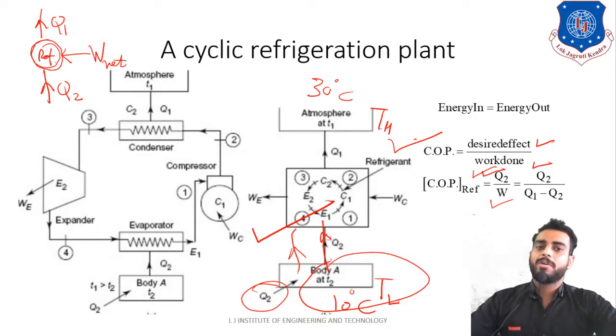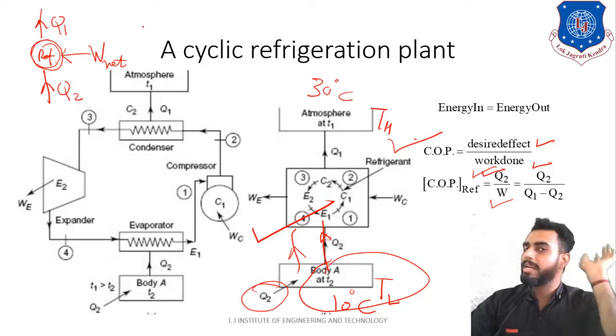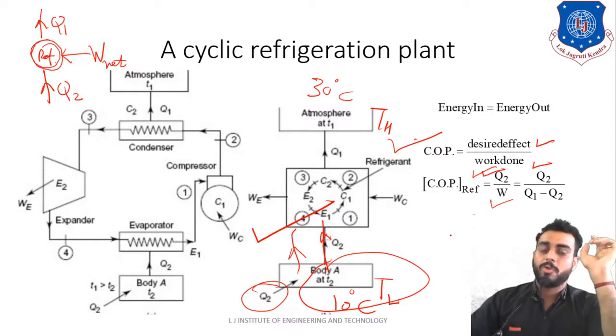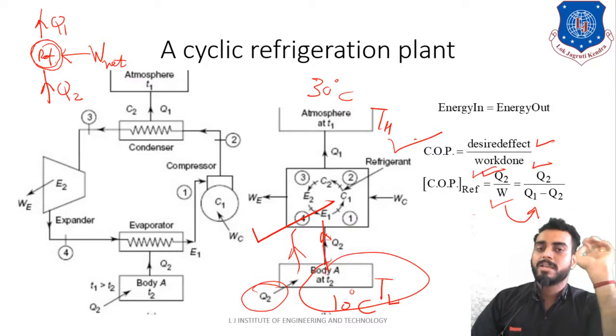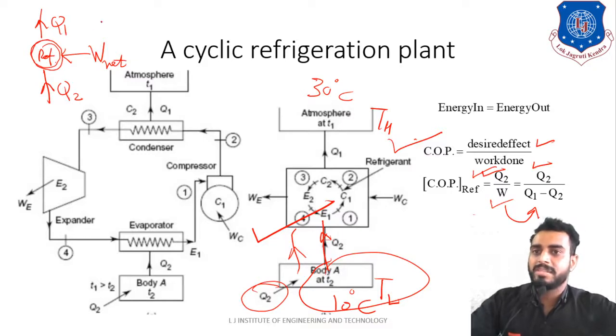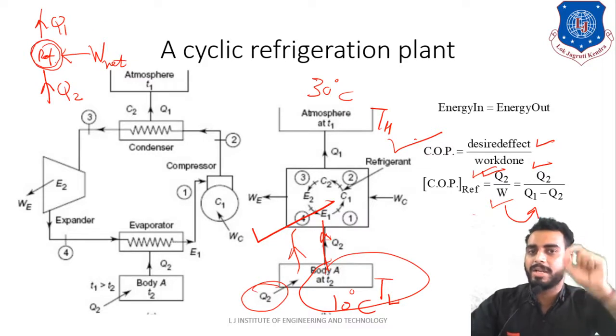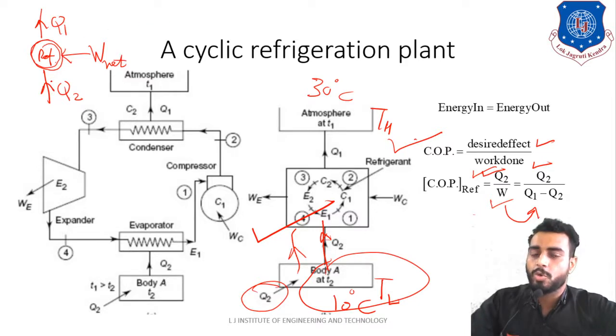Now I have already told you energy in is equal to energy out. What I am explaining is how W is equal to Q1 minus Q2 is written. Always remember the funda: energy in is equal to energy out. The arrows going towards this circle are energy in.